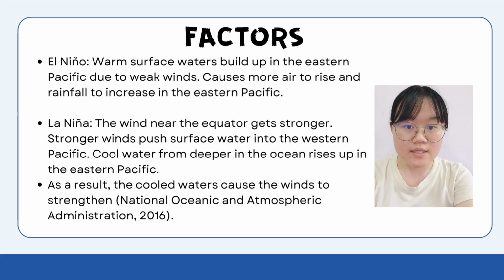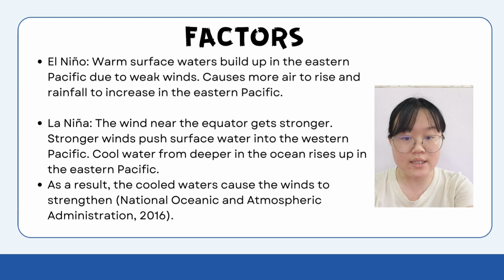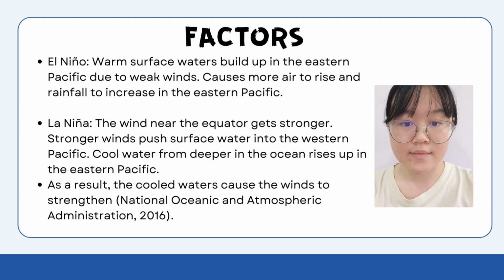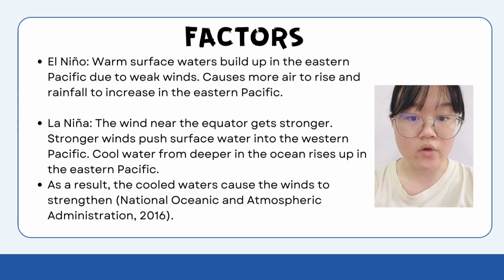El Nino occurs due to the build-up of warm water in the eastern Pacific due to the weak wind. Since there is warming of the surface seawater, the atmosphere responds by increasing the rising air motion and increasing the amount of rainfall in the eastern Pacific region. The change in ocean temperature and atmosphere causes El Nino to occur. The warmer water causes the wind to become weaker and thus the temperature of the water surface increases.